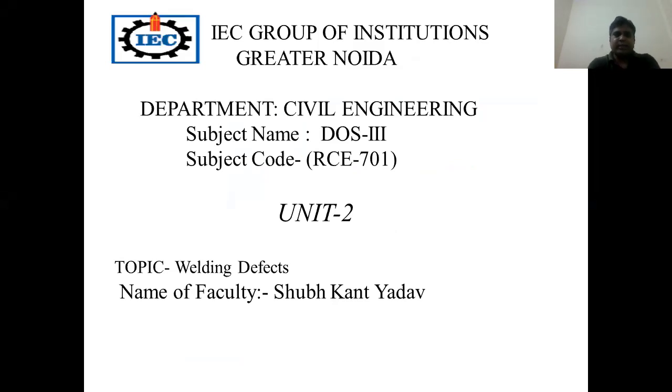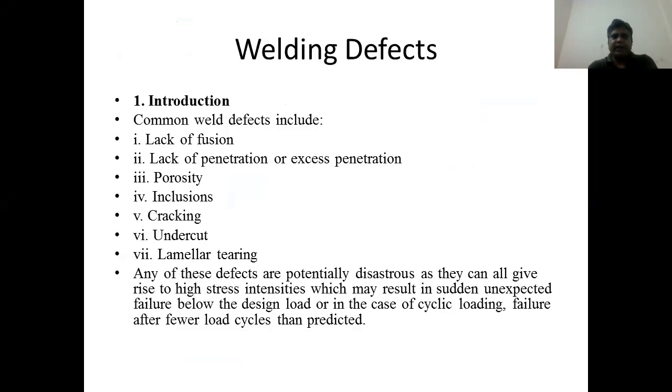Hello everyone, today we discuss welding defects in the design of steel structures. Welding defects introduction. Common weld defects include, first, lack of fusion, lack of penetration or excess penetration, porosity, inclusions, cracking, undercut, and laminar tearing.